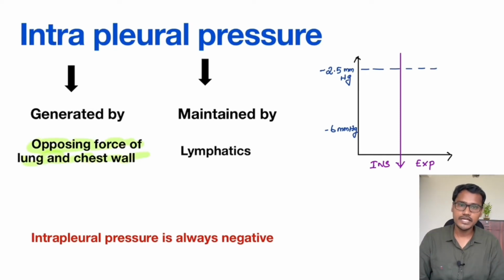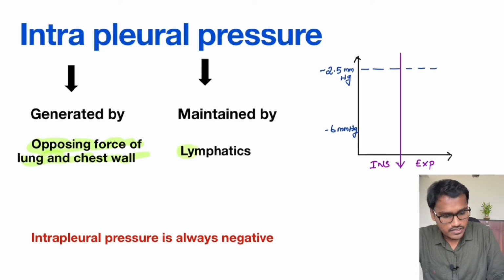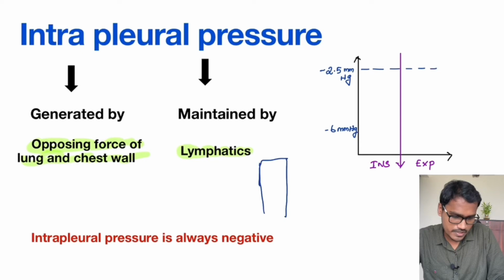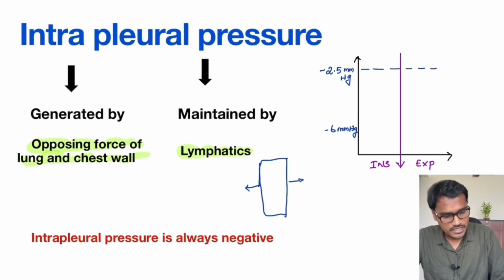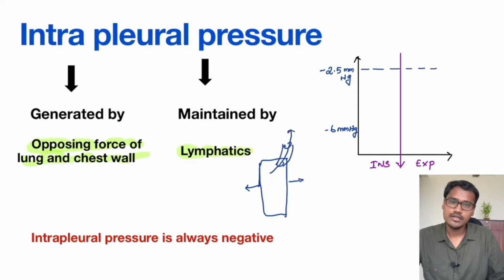But somebody has to maintain this pressure. They have generated it by separating out, but somebody has to maintain it. It is maintained by the lymphatic system. What the lymphatic system is doing is, suppose this is an intrapleural space, because of two opposing forces, the pressure is created as negative. At the same time, the lymphatics from this region keep on sucking in the excess amount of fluid, so that the pressure is always maintained negative.